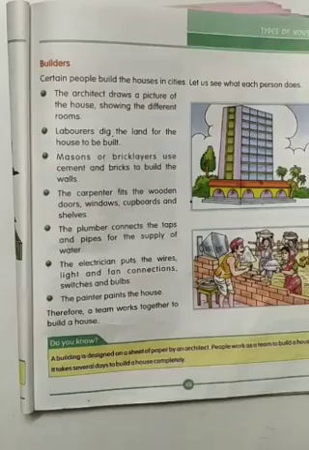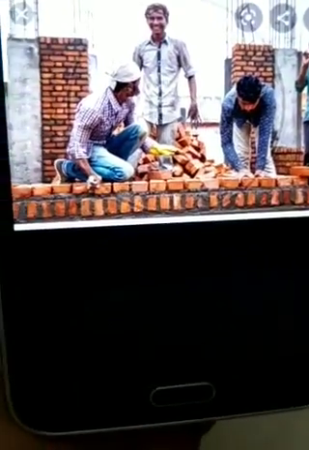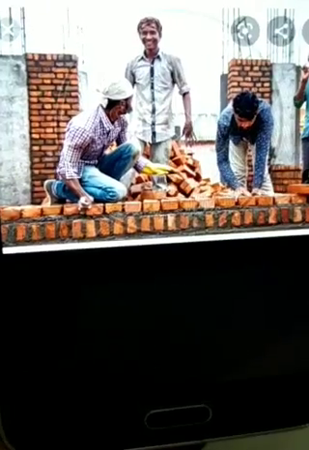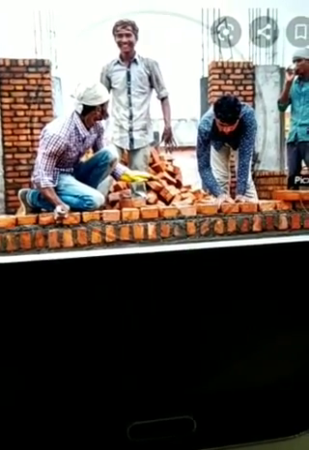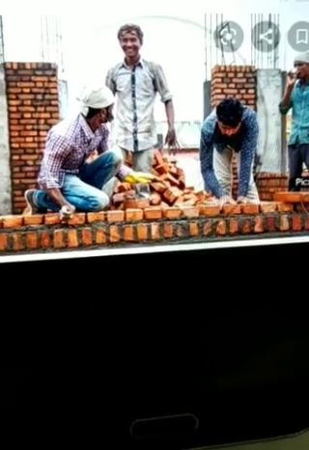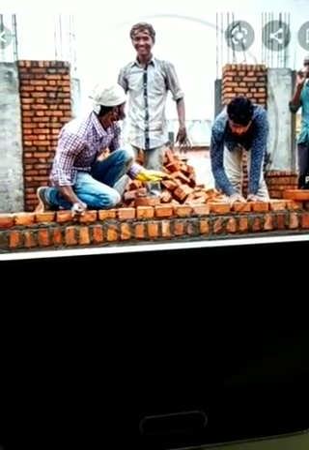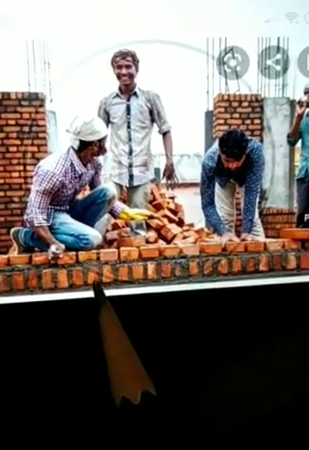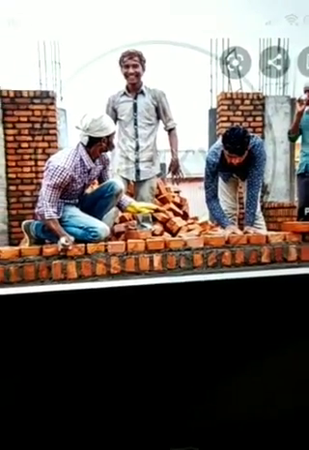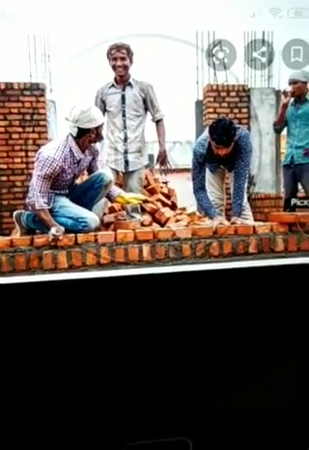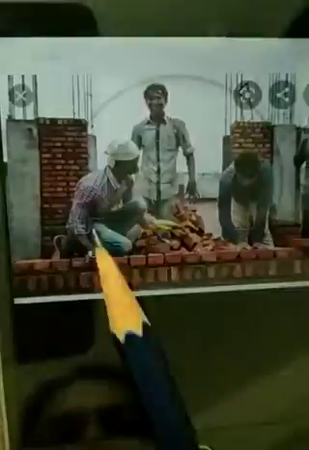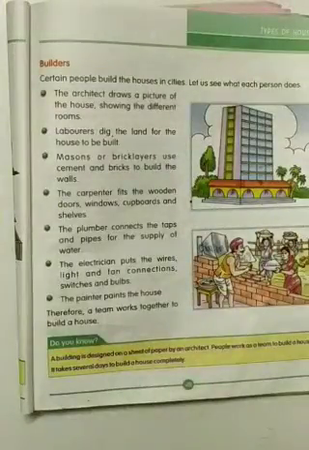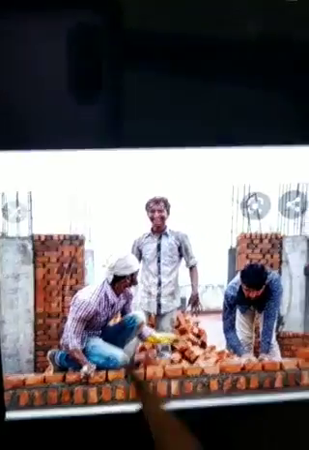Next comes the mason. He is known as the bricklayer because he is laying the bricks and using cement. How we stick pages with the help of gum, here he puts cement. Because of the cement, the bricks get stuck and it becomes strong. So he is a mason.